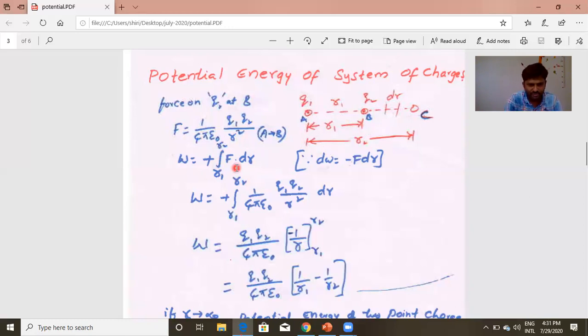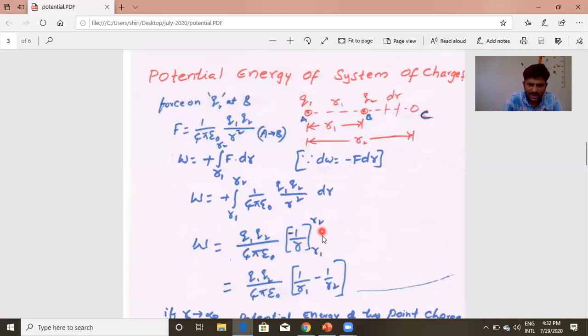I substituted F, integral R1 to R2, in place of F, 1 by 4 pi epsilon naught Q1 Q2 by R square dr. Q1 Q2 by 4 pi epsilon naught is constant, I brought it forward, and the integral of 1 by R square is R to the power of minus 2 plus 1 by minus 2 plus 1. So it is minus 1 by R between the limits R1 and R2.